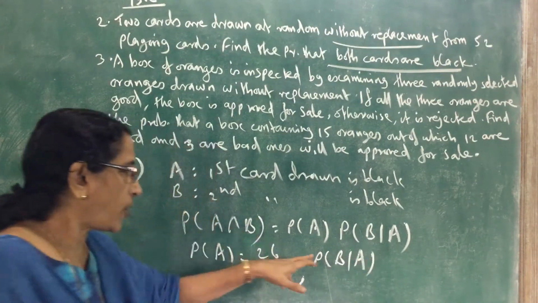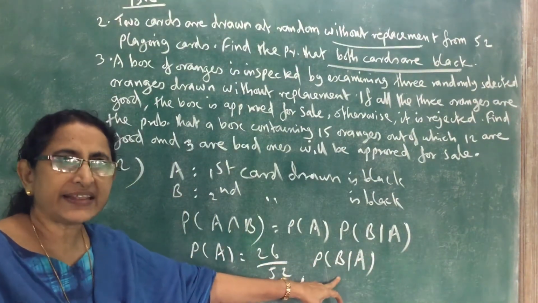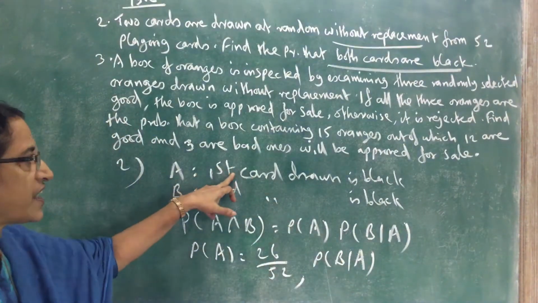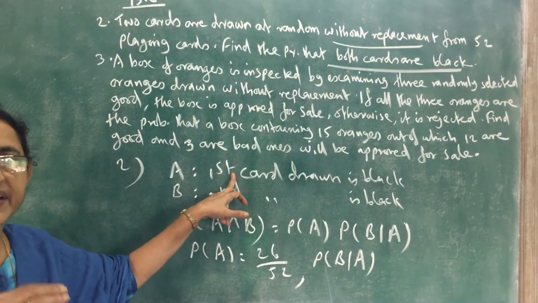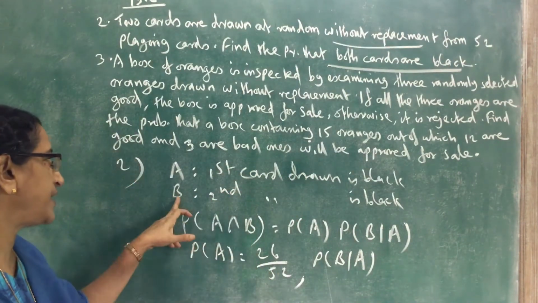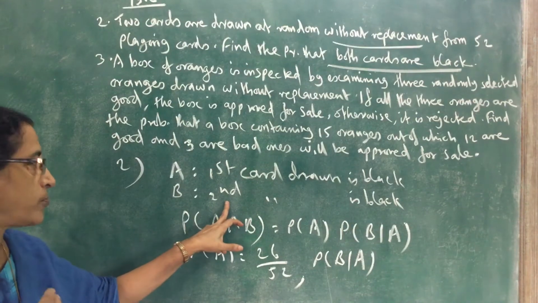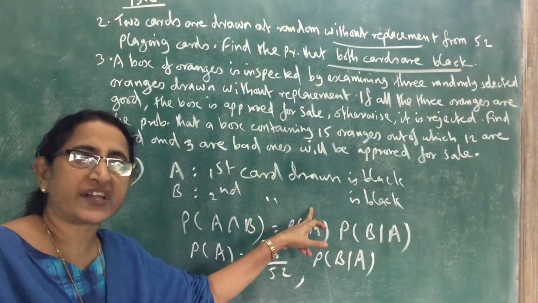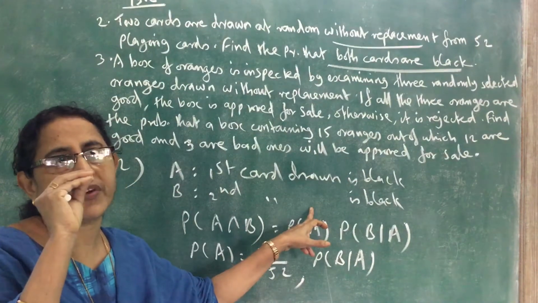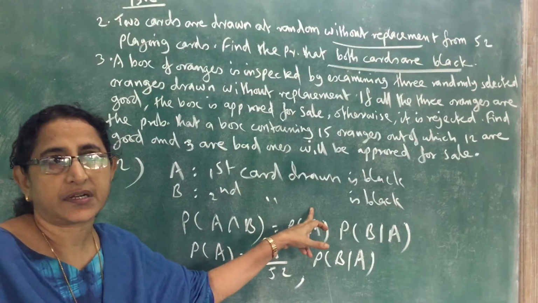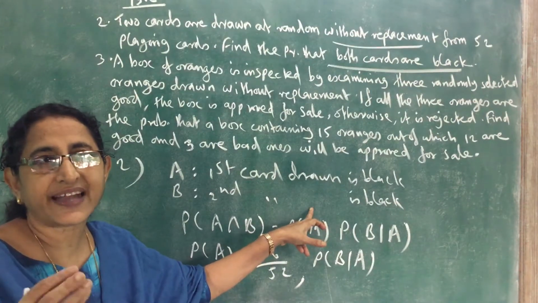And probability of B given A. That is probability of the event B on the condition that A occurred. That means on the condition that first card drawn is black, what is the probability of B? That is probability that second card is black on the condition that first one is black. So after the first card is drawn without replacement, how many are remaining in that 52 cards?